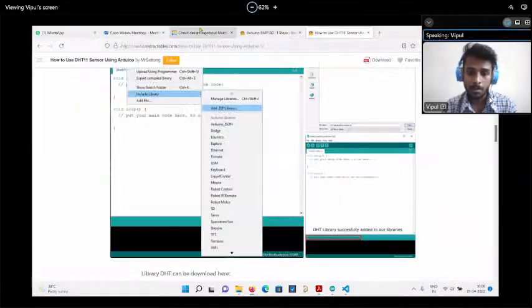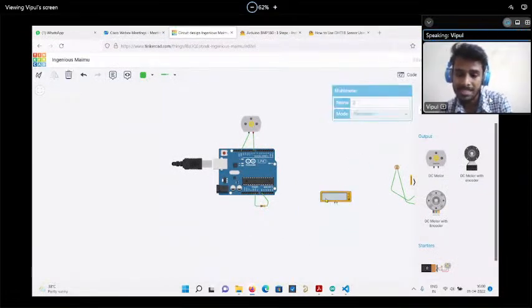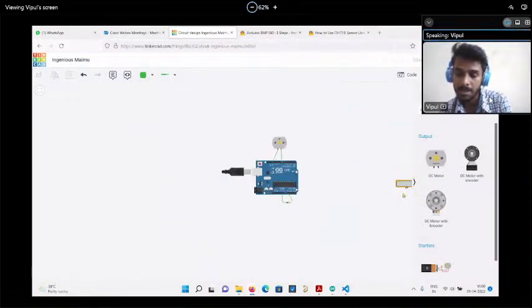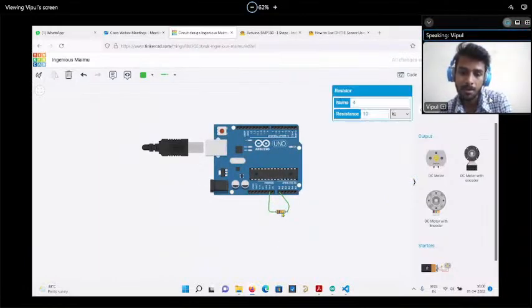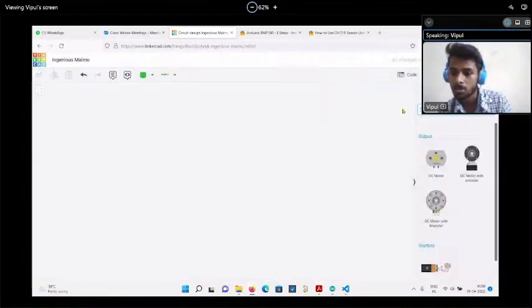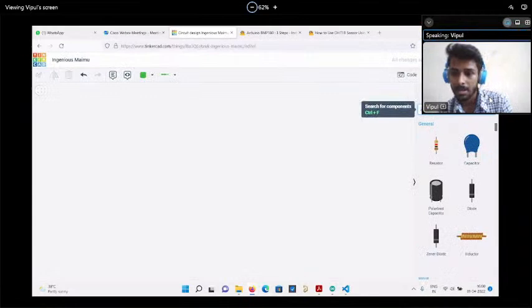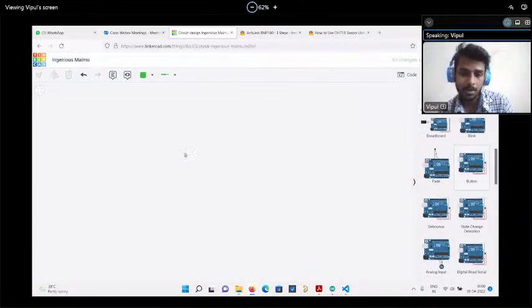the Tinkercad. Now I am just deleting all these things. I'm giving you the example of a digital sensor. I have explained the analog sensor, now I'll give the example of a digital sensor. How we can use it, how to do the coding of that. Just simply type Arduino over here and see the button example.